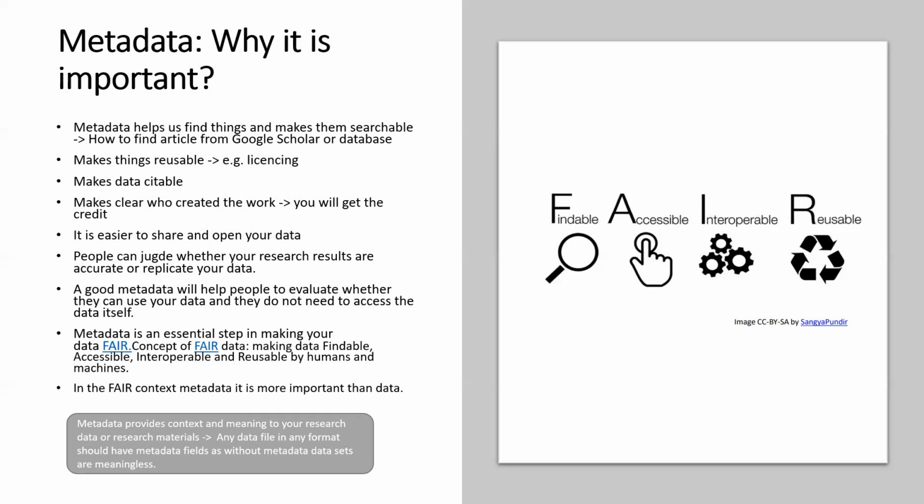So they don't need to access the dataset itself. If there's a metadata record, they can simply browse through it and read, for example, the description, and then decide whether they actually want to download the dataset itself. And all these things which I've been listing here are actually part of the FAIR data principles, and